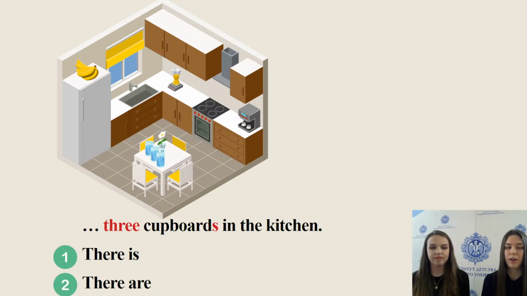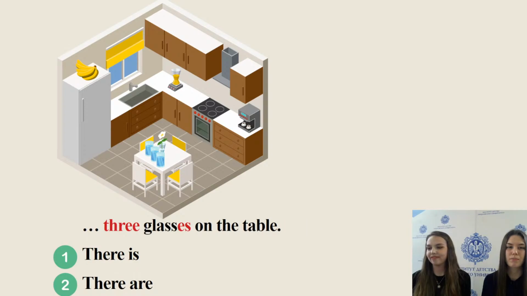Number 1, there is, or number 2, there are. 3 cupboards in the kitchen. Number 1 or number 2? Yes, there are 3 cupboards in the kitchen. You are absolutely right. Look, 3 glasses on the table.